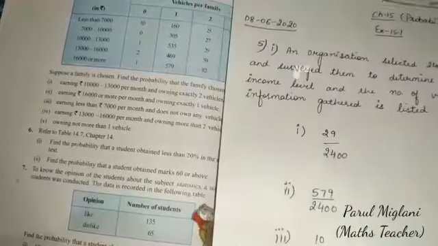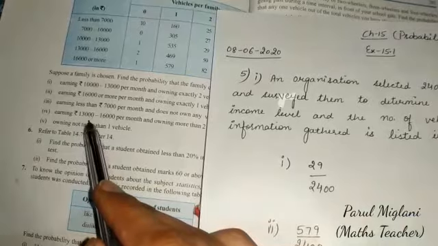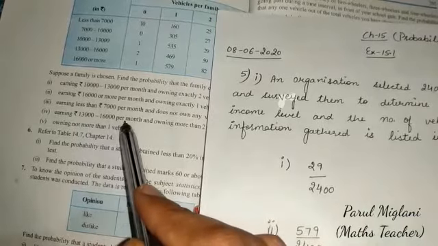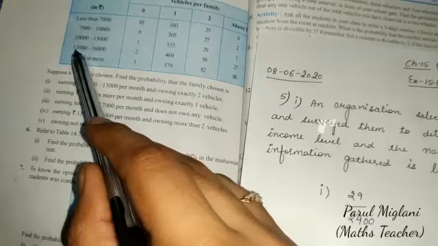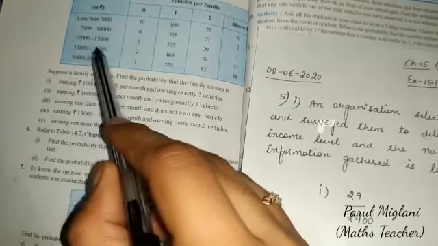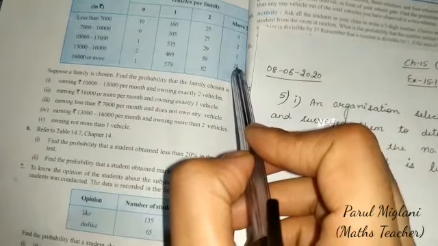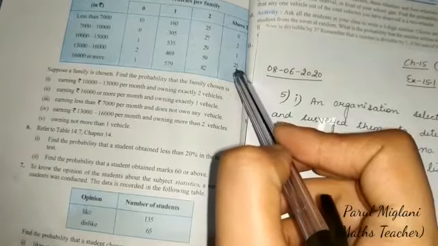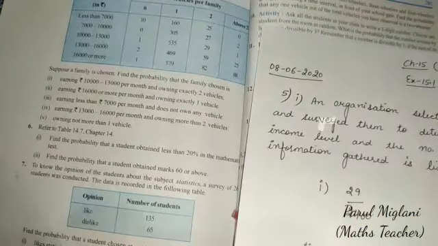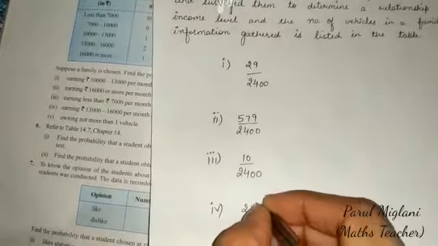So the answer is 10 by 2400. Now the fourth part is: earning is rupees 13,000 to 16,000 per month and having more than two vehicles. So in this table, if earning is 13,000 to 16,000, 25 families have more than two vehicles. So the answer of the fourth part is 25 by 2400.